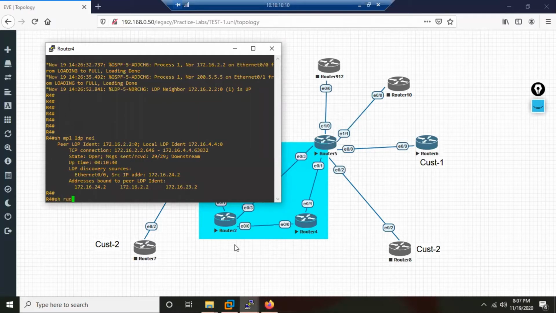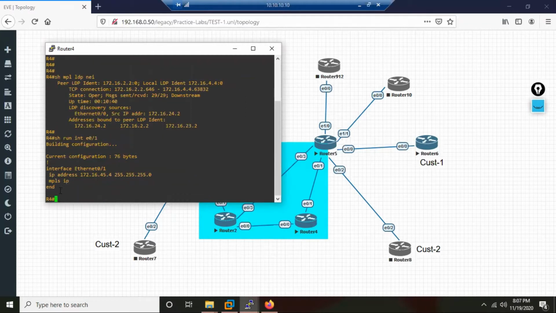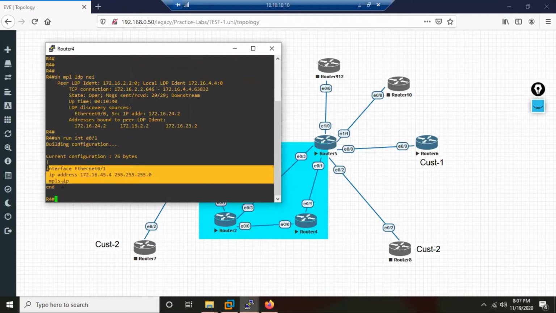So how do I check that? Show run interface E0/1. When I do, what do I find? I have enabled MPLS on R4. So MPLS is enabled on R4. That means R4 must be sending UDP hellos to R5. So then why are they not becoming neighbors? Possibly there could be a problem on R5. Maybe MPLS on R5 is not configured.